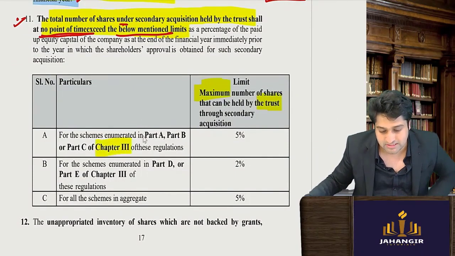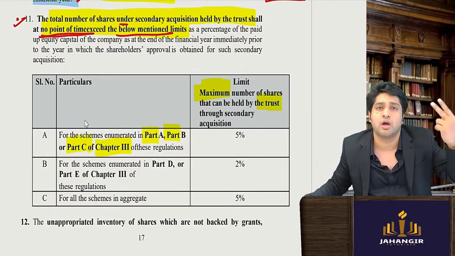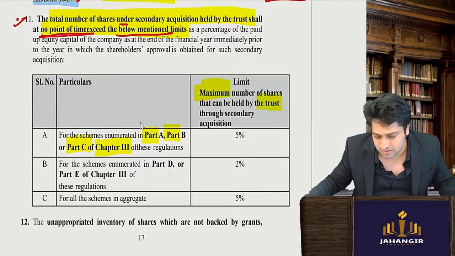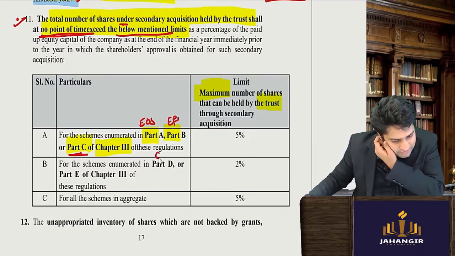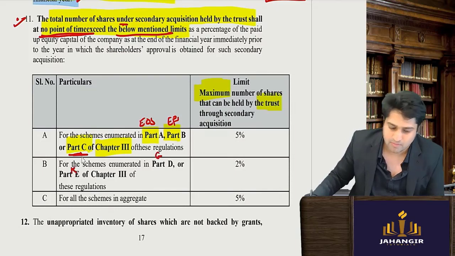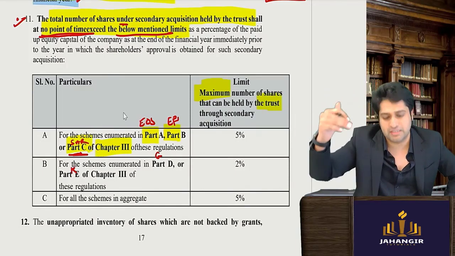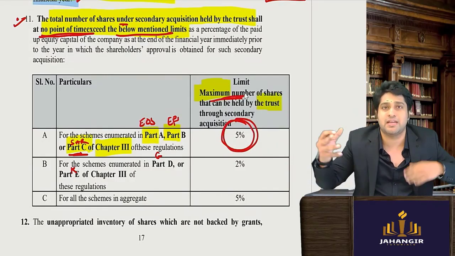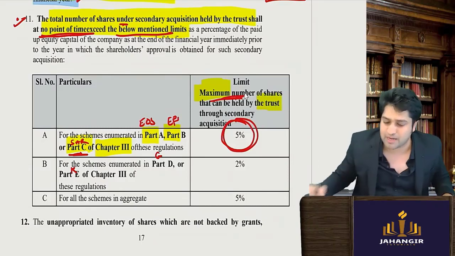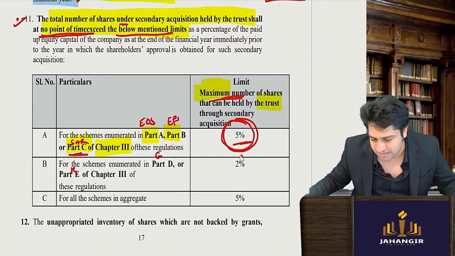For the schemes given in parts A, B, C, if you see employee stock option, purchase scheme, go and see which all are given. Employee stock option, employee stock purchase, and there is one more, part C, which is for the general employee benefits and the retirement benefit scheme, the stock appreciation right scheme. So they have given you the schemes. For them, the maximum limit of shares that can be held for the purpose of this scheme is 5%. For these two, the maximum is 2%.